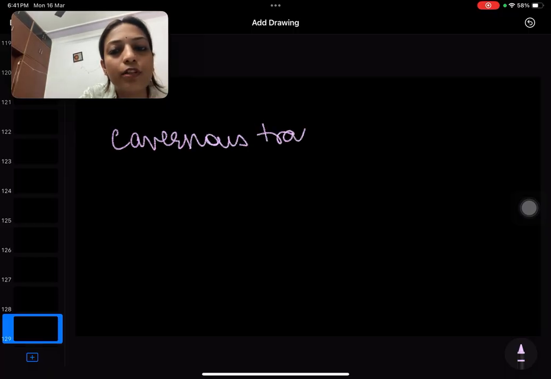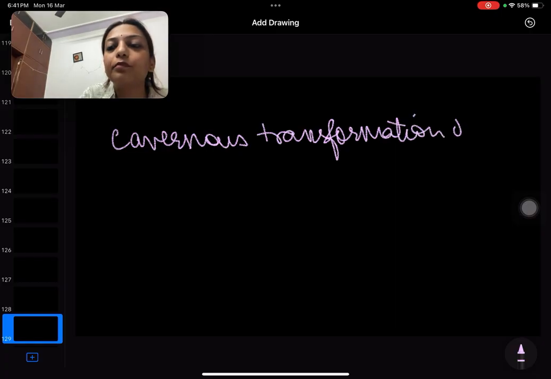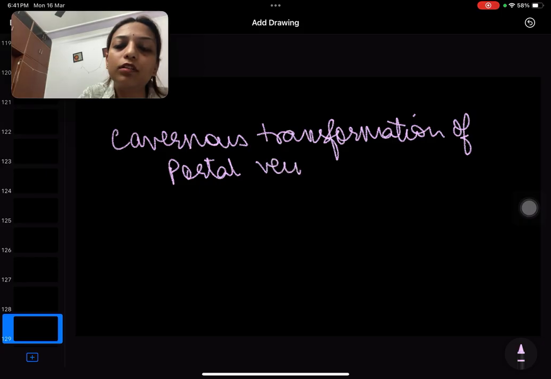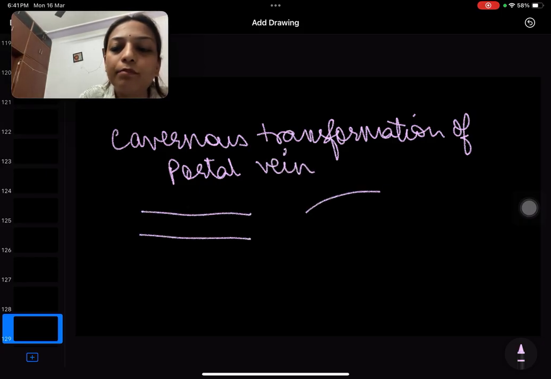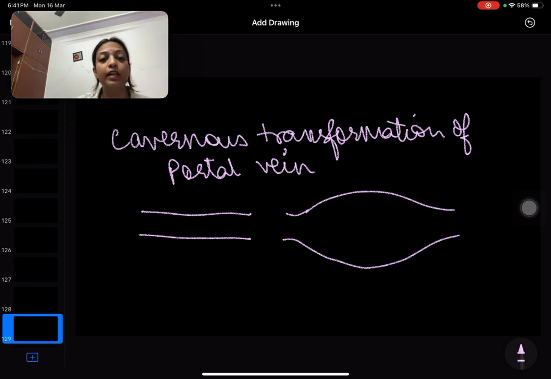Now, if this portal vein thrombosis is even more long-standing, then what happens is known as cavernous transformation of the portal vein. What is this condition? The vein was like this earlier. Now it becomes like a cavernous. What is cavernous? Cavernous means a type of lake actually, right? It is a dilated segment.